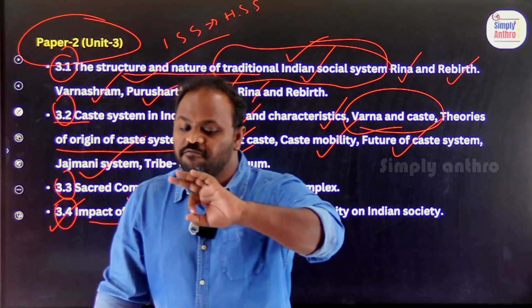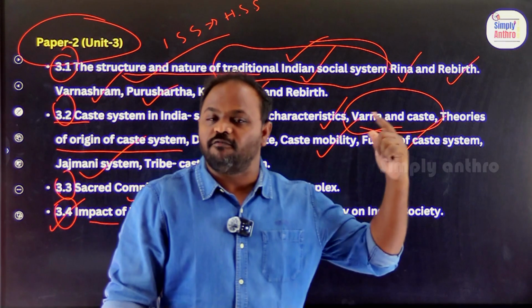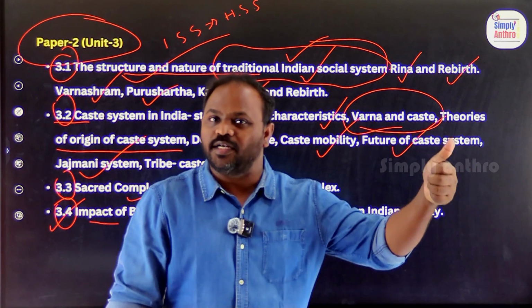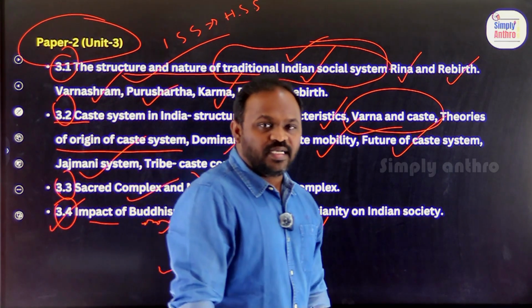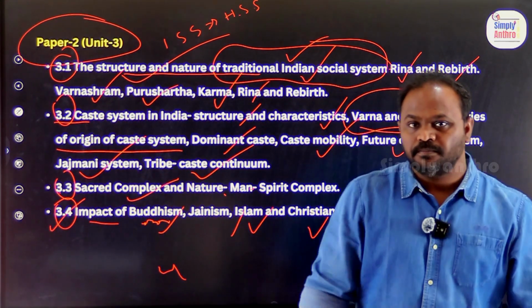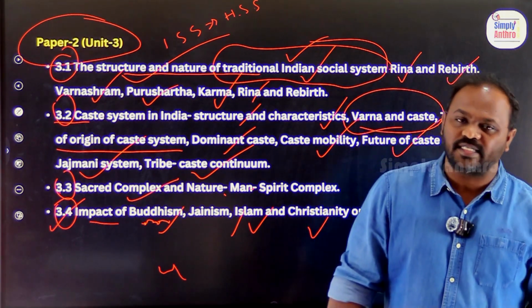Very interesting, and much related to your GS concepts. So, 1.1, 1.2, 1.3, unit 2, 3.1 to 3.4. Okay? The entire third chapter is about the Indian social system. Good luck.